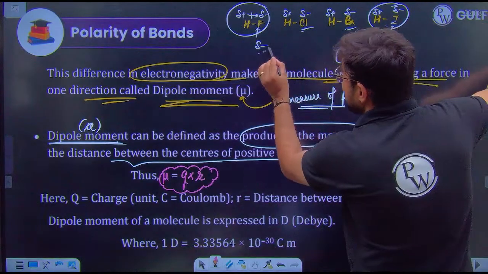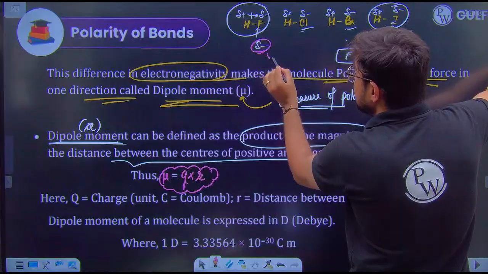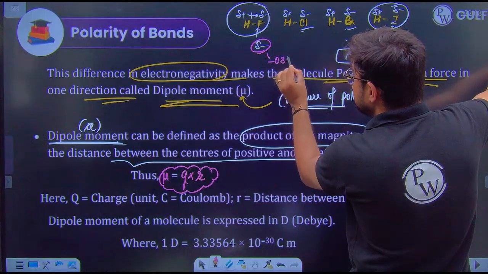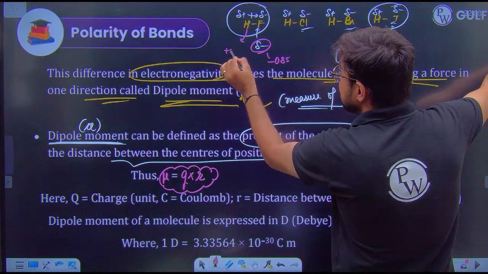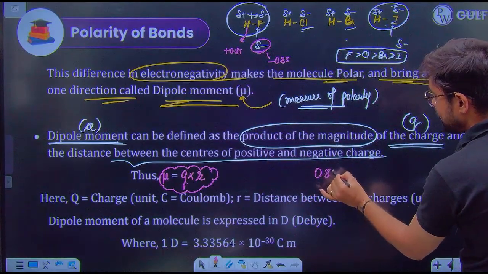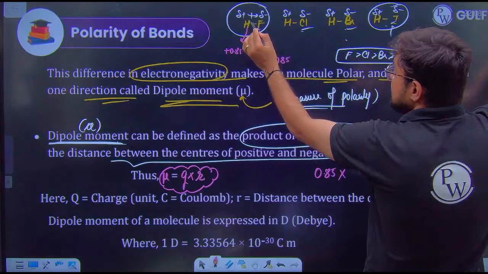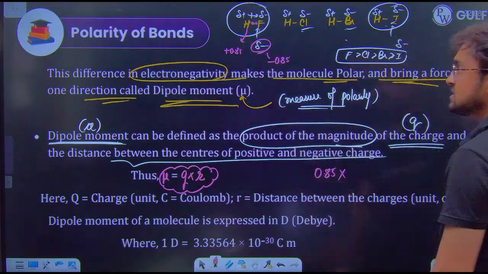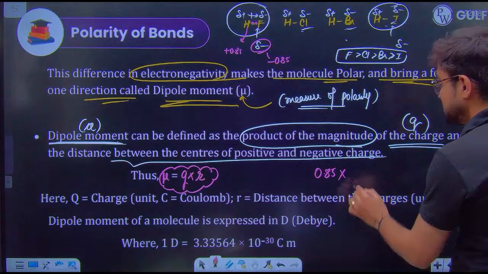You just find Q from here. Maybe for fluorine it's minus 0.85, and for hydrogen it's plus 0.85. So you can write in place of Q 0.85 multiplied by R, the distance between the nuclei, its bond length. Let's imagine it's 121.